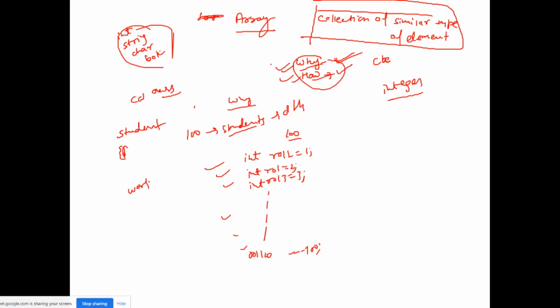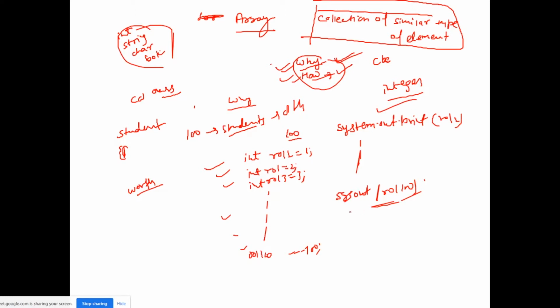No, right? Because if we want to print these roll numbers, we have to use System.out.println 100 times, roll1, and similarly up to roll100. So how to overcome this situation? Use the array concept.